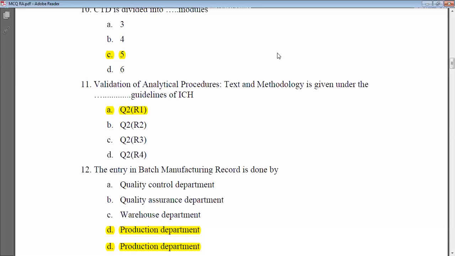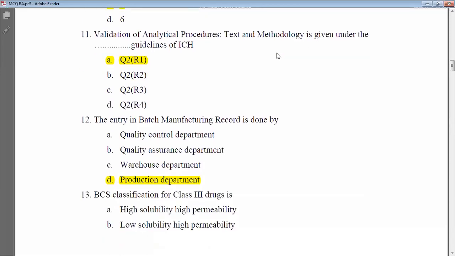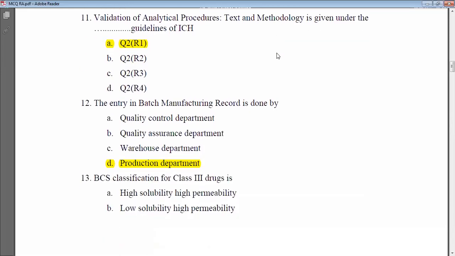Okay. Come to the next. Validation of analytical procedures: text and methodology is given under the guidelines of ICH. ICH, International Conference on Harmonization, right? So what are the guidelines? The guideline is Q2R1. Q2R1, that is the correct answer.